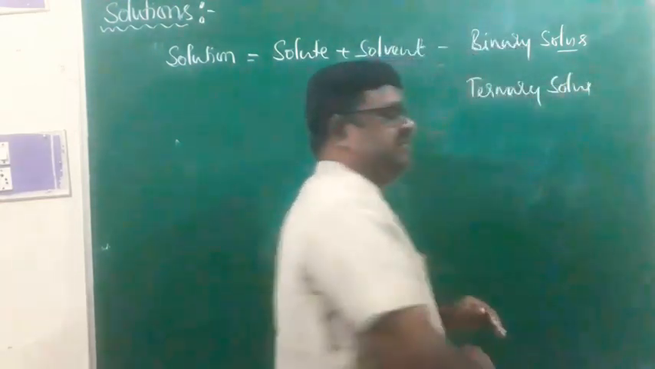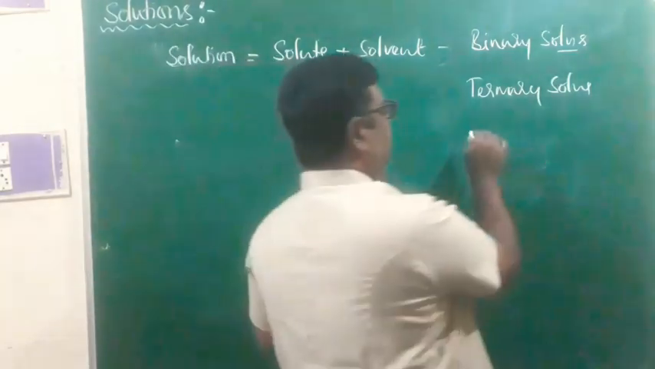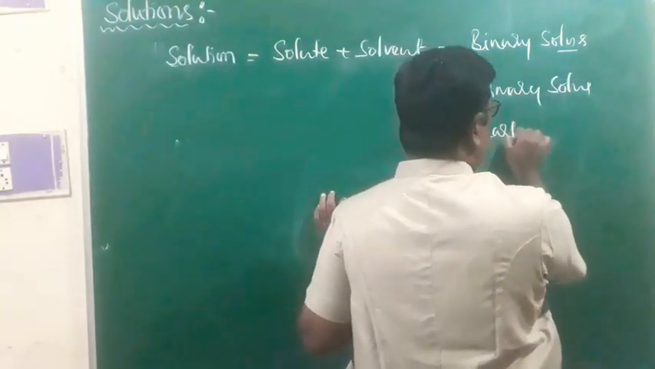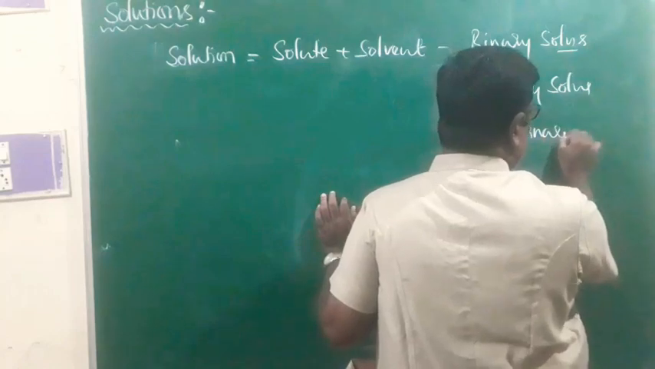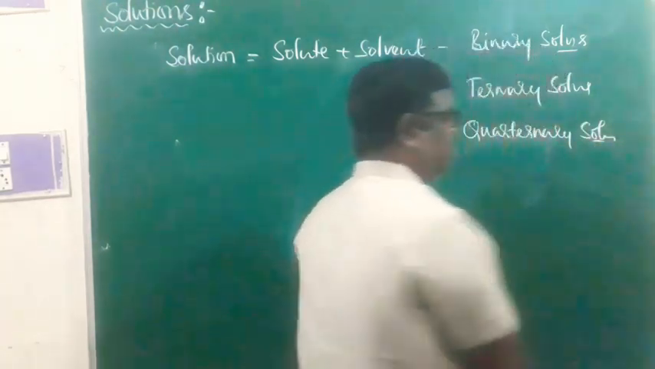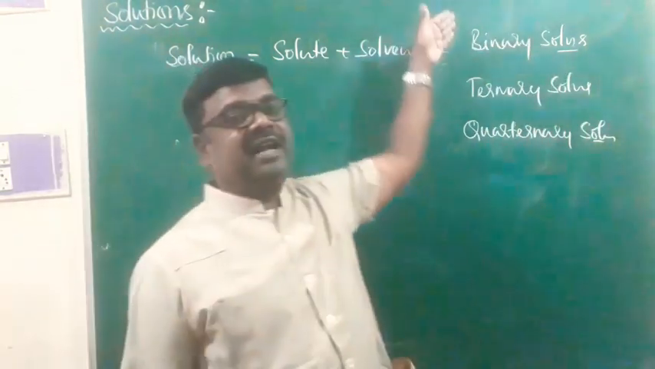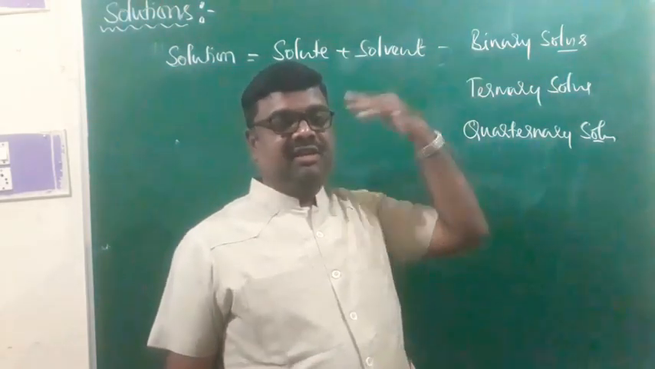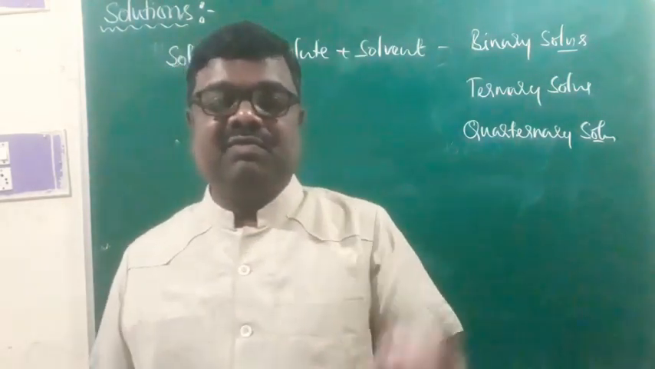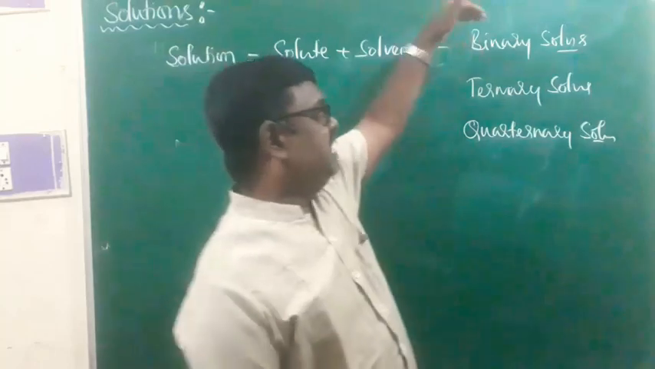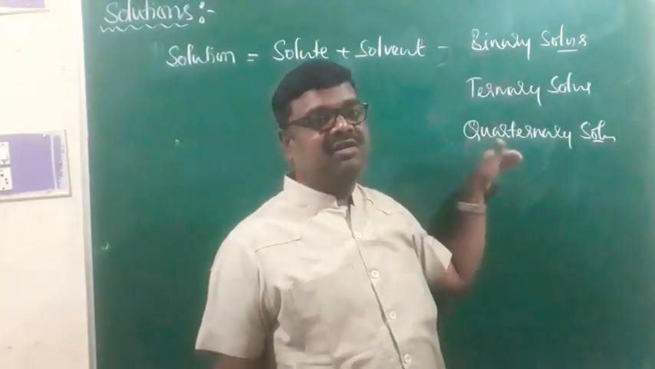Ternary solutions can be obtained by mixing three components. If I prepare a solution by mixing four components, it will be called a quaternary solution. Like that, we have different types of solutions based on the number of components used for the preparation of that solution. We have binary solution, ternary solution and quaternary solution.